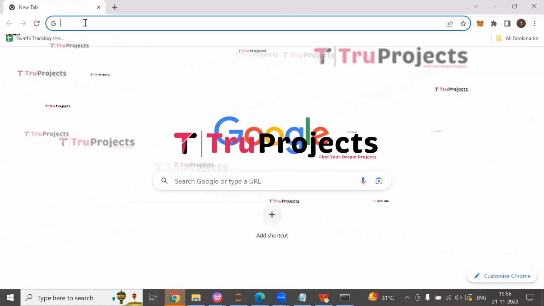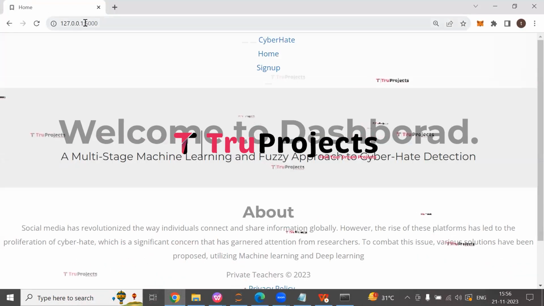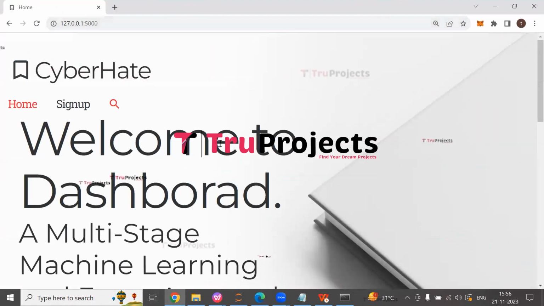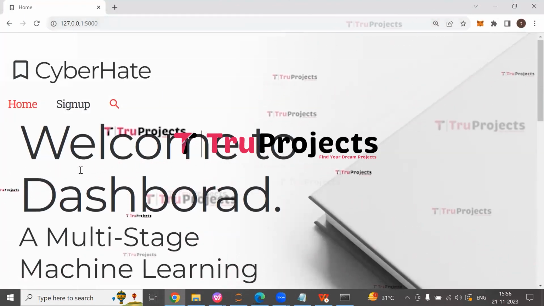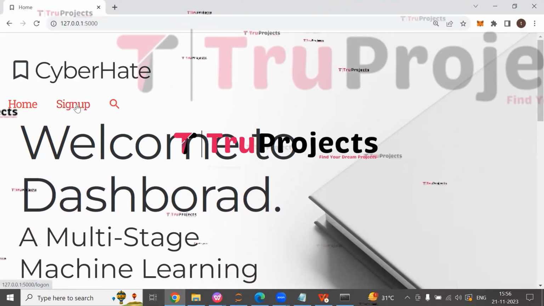I usually prefer Google Chrome and hit enter. The homepage of the project is displayed in the browser. This is the front end built using Flask framework. If we are a new user, we need to register first, so click on sign up button.